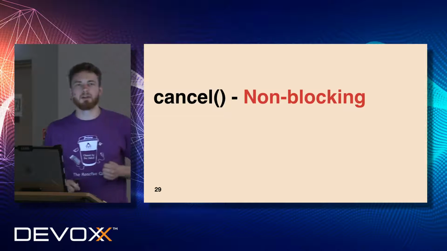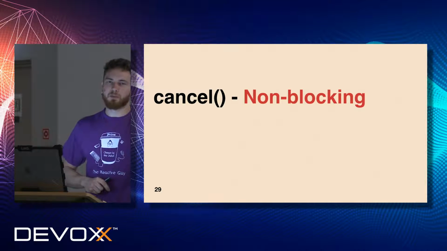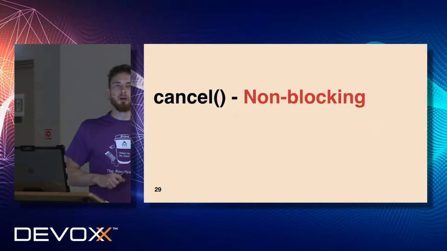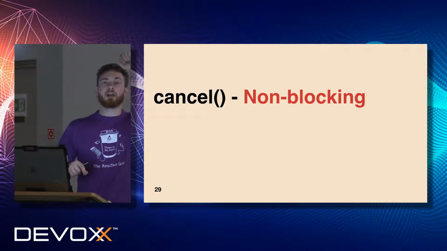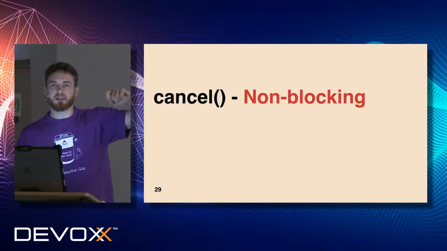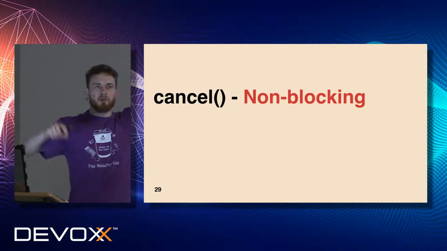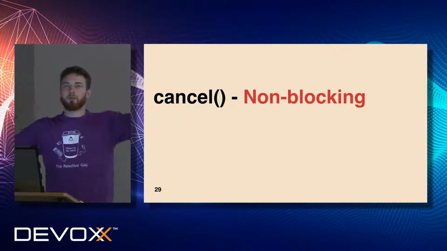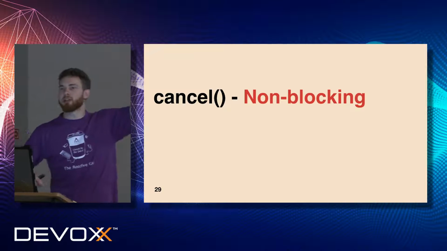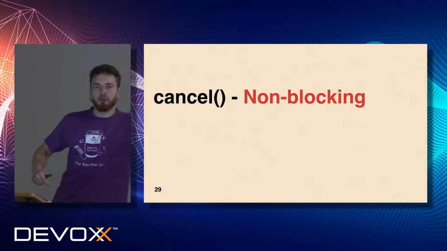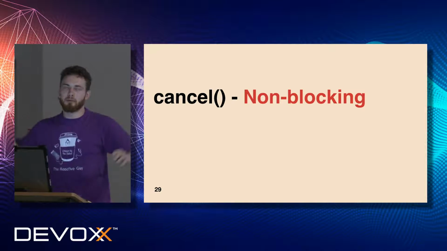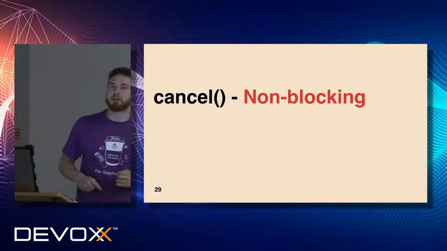On the other hand, when you look at the specification related to cancel method invocation, you will see that cancel must be invoked in a non-blocking fashion, because cancel is a signal to free resources for your publisher, and your publisher could be a publisher from a WebSocket. So cancellation means that you have to close the WebSocket, because the subscriber just says that there is no requirement to listen to data from the WebSocket anymore.